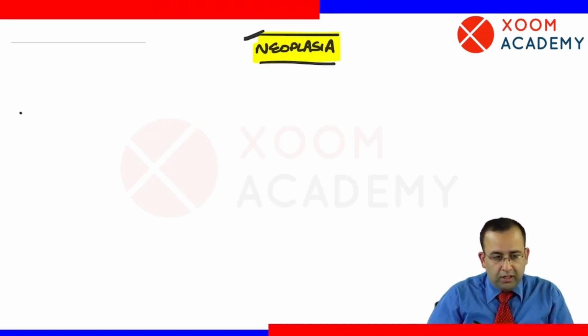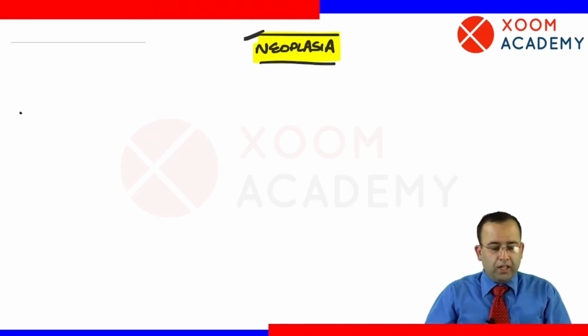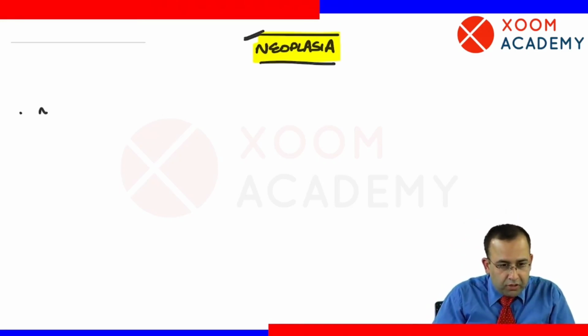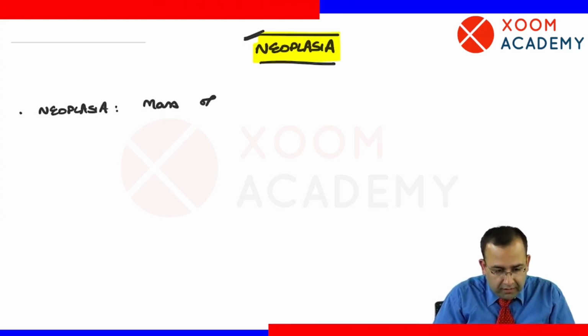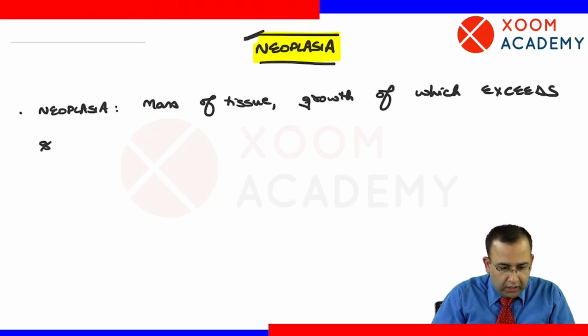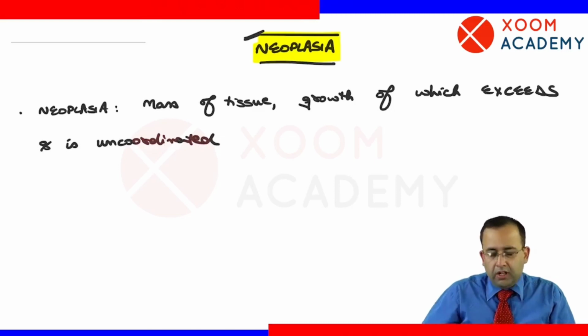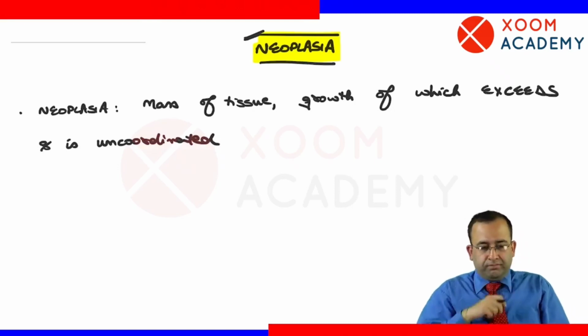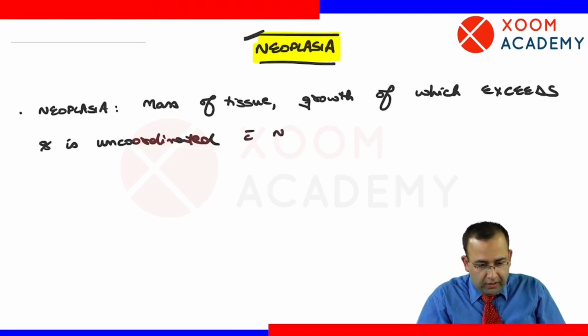What is neoplasia? Neoplasia का मतलब क्या है? Neoplasia होता क्या है? It is a mass of tissue, growth of which exceeds and is uncoordinated with normal tissue.